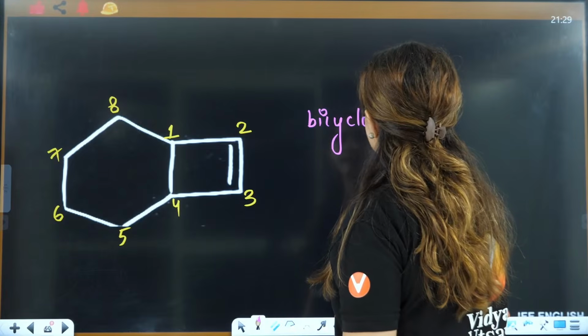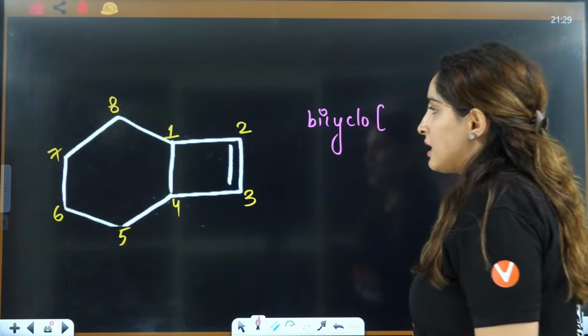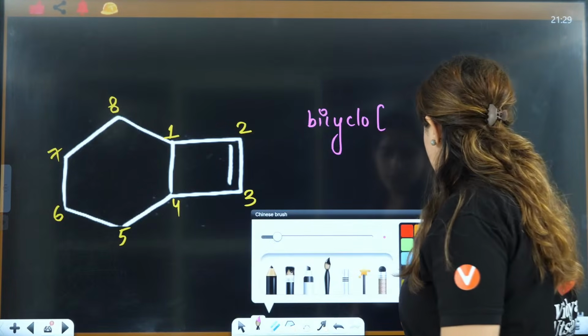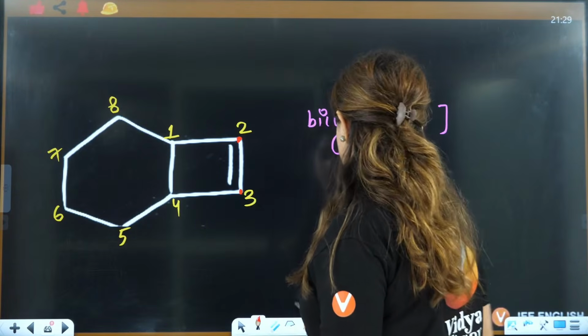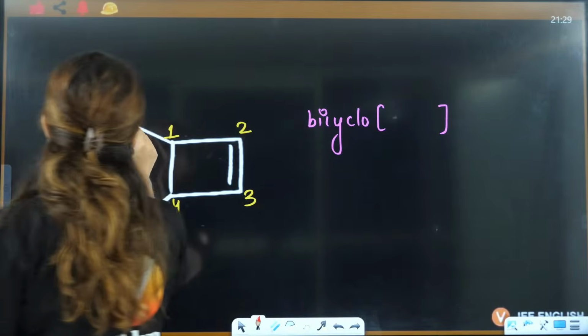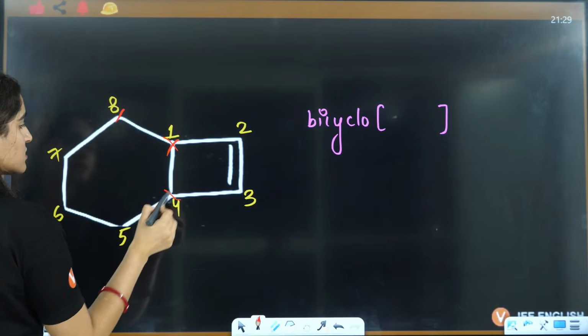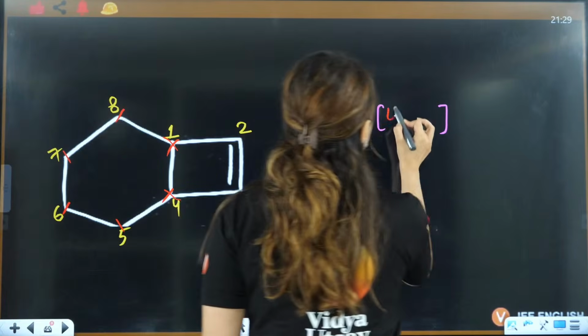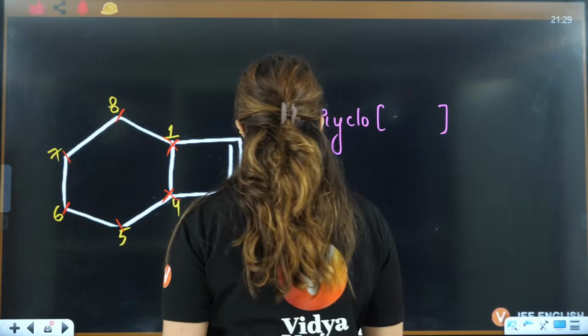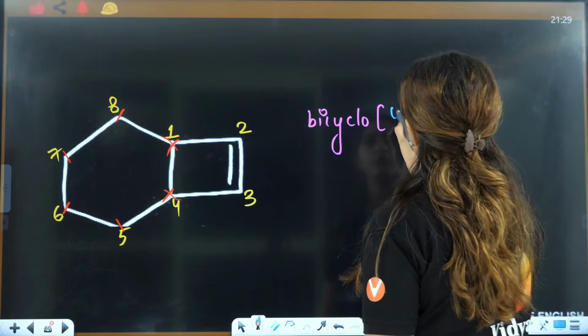Bicyclo. Now here it will be how many carbons you have, 1 and 2. So first you will write the longest one. So it is 1, 2, 3, 4. 4 here, so it will be 4.